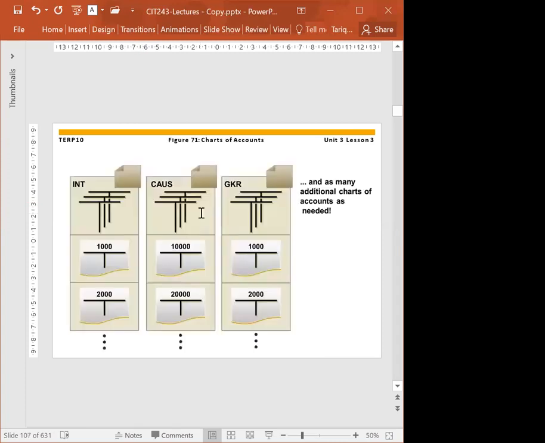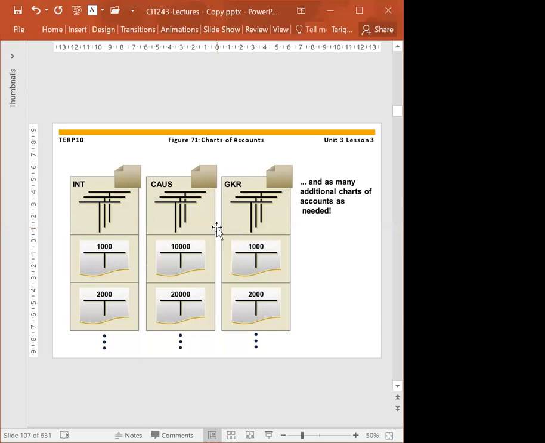Okay, so let's see. This is a chart of account, guys. One company can have as many additional charts of account as needed. It is possible. And each general ledger is set up according to the chart of account.